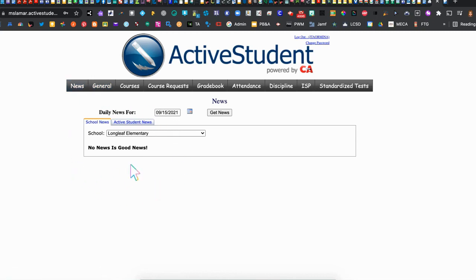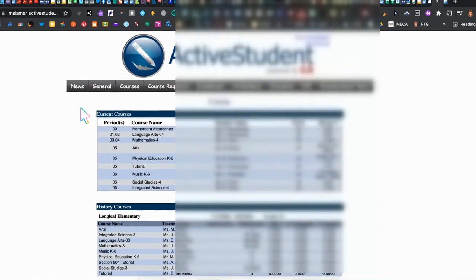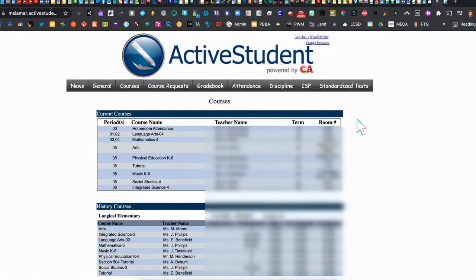No news is good news. And then you'll be able to navigate to courses. You can see here, this particular student has all the grade levels listed here. It has the scores, the final grades, and the teachers. And then, of course, you also have the list of teachers that they currently have in each course.